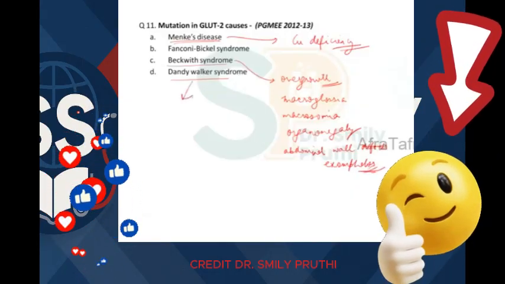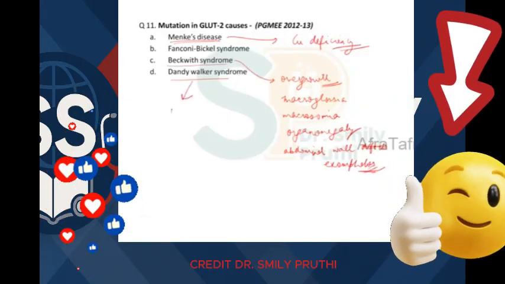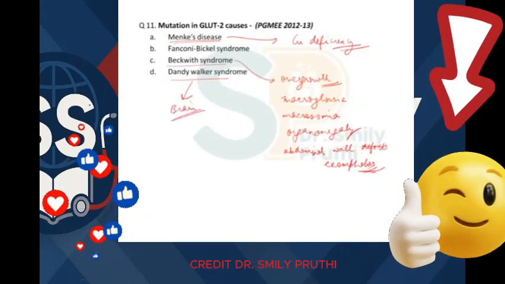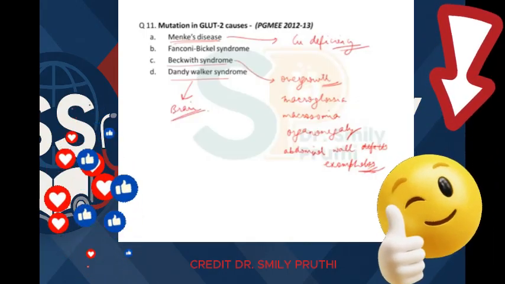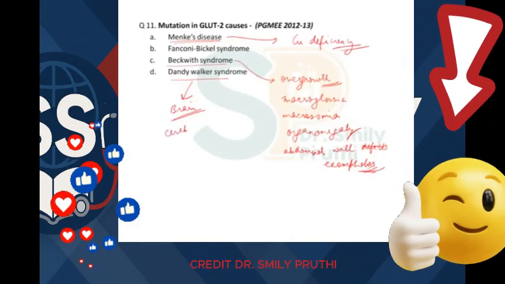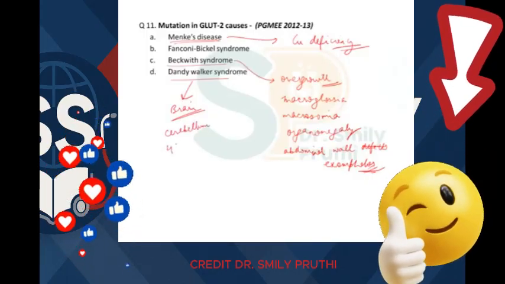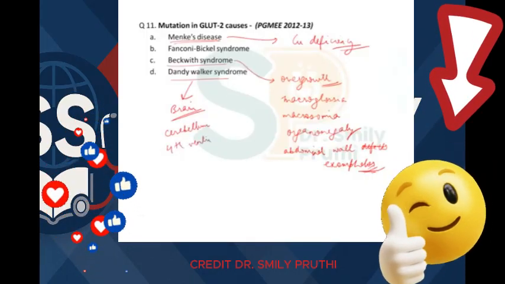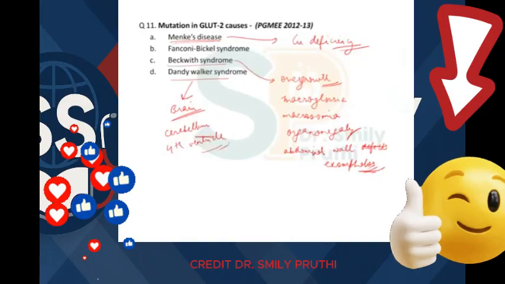Then Dandy-Walker syndrome is affecting brain. These are a rare group of disorders affecting brain where cerebellum and fourth ventricle is mainly affected, right?